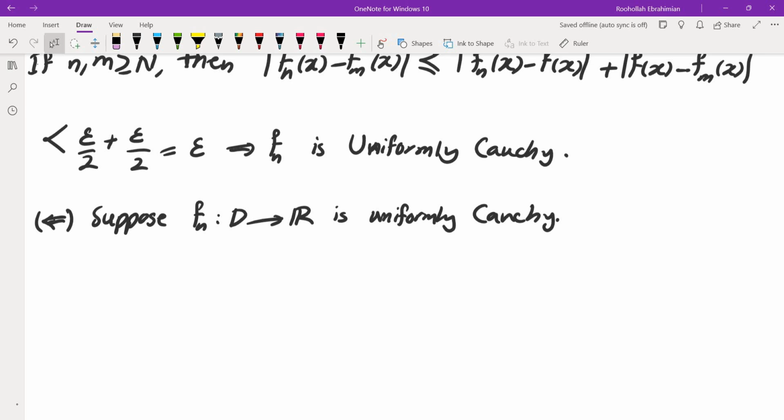So one thing that we know is that each one of the sequences fn of x is going to be Cauchy.